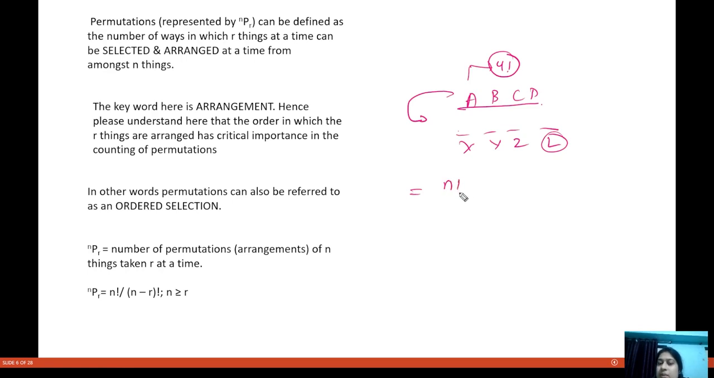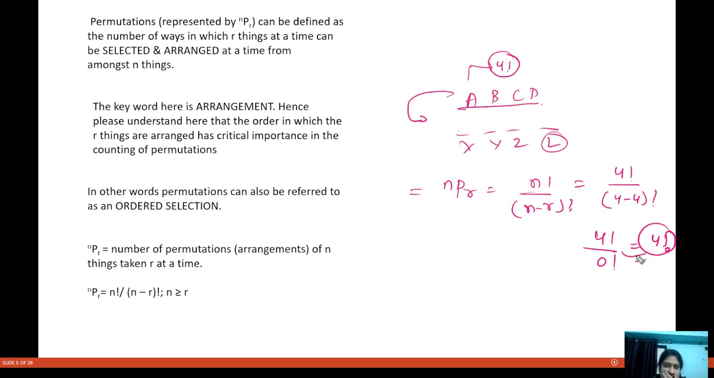See, we already know the formula. What is the formula of nPr? nPr is equal to factorial n divided by factorial n minus r. So that is factorial 4 divided by factorial of 4 minus 4, that is factorial 4 divided by factorial 0, which is factorial 4 only. So this is how we can do this.